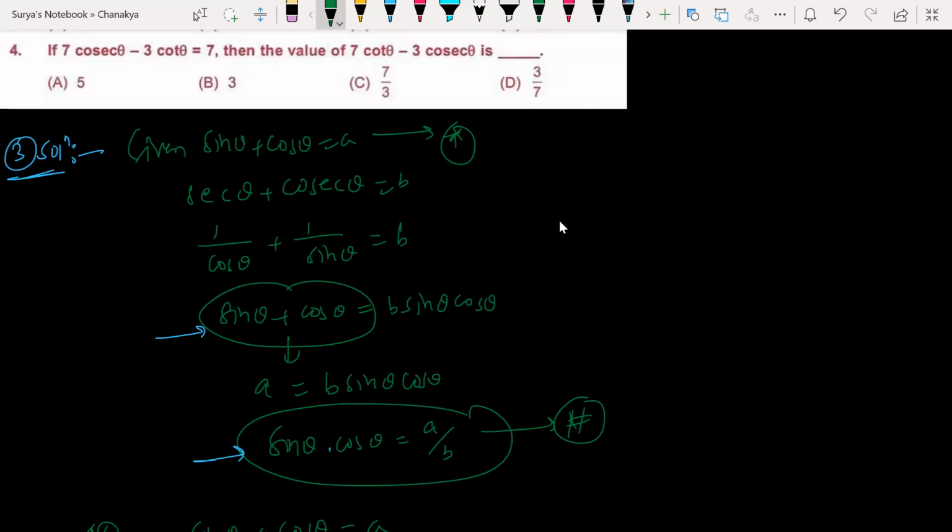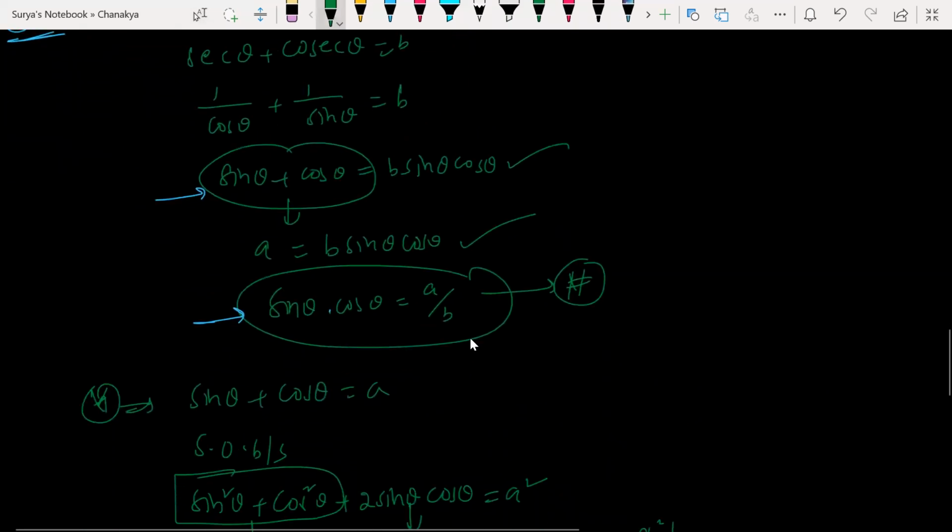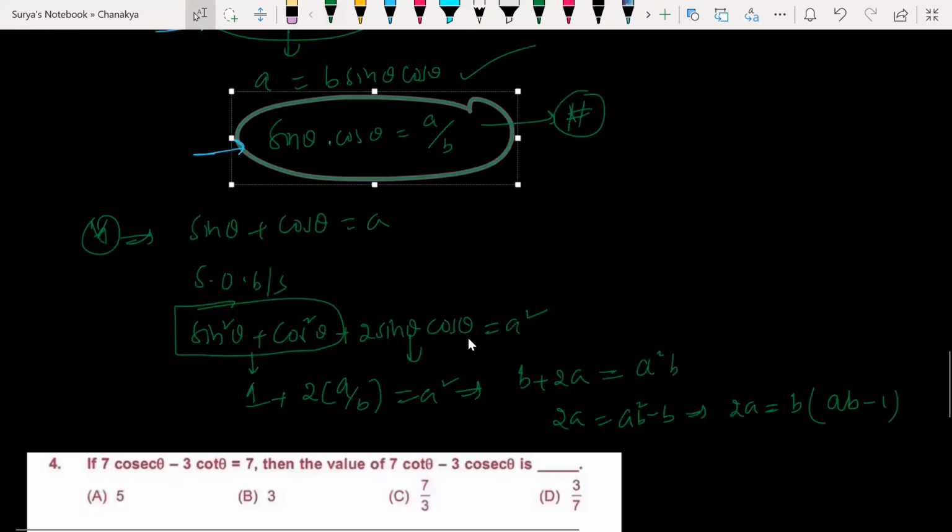1 by cosec theta. So sin theta plus cos theta. Yes, that is correct. So B is equal to... Yes, this by B, right? Where did we replace? I didn't get you, Amrita.